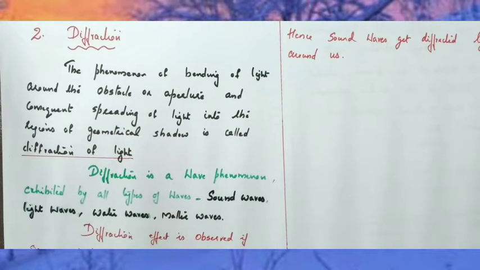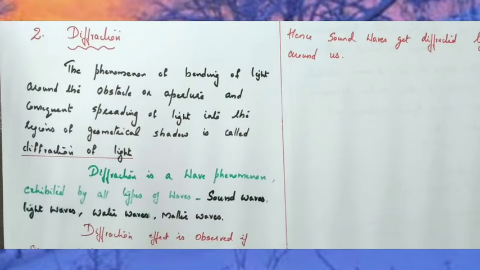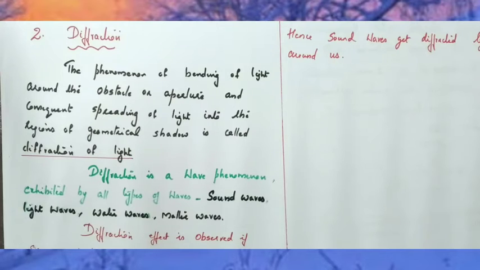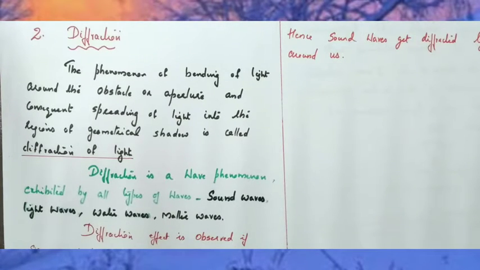What is diffraction? The bending of light around the obstacle or aperture and the consequent spreading of light into the regions of geometric shadow is called diffraction of light. Okay, so diffraction of light means the bending of light around the obstacle or aperture. Diffraction is considered to be a wave phenomenon and it is exhibited by all types of waves like water waves, sound waves, light waves, matter waves, etc.